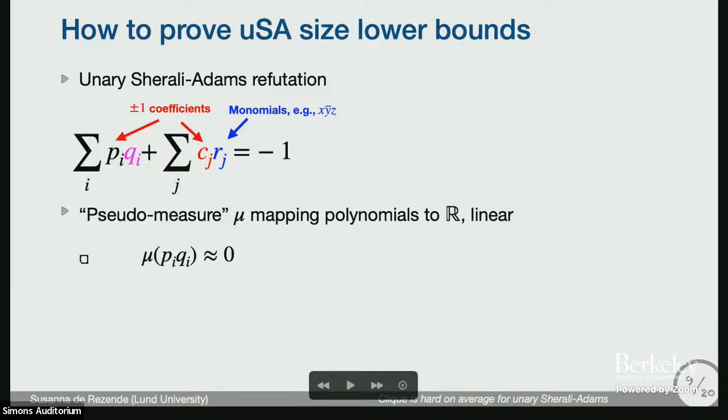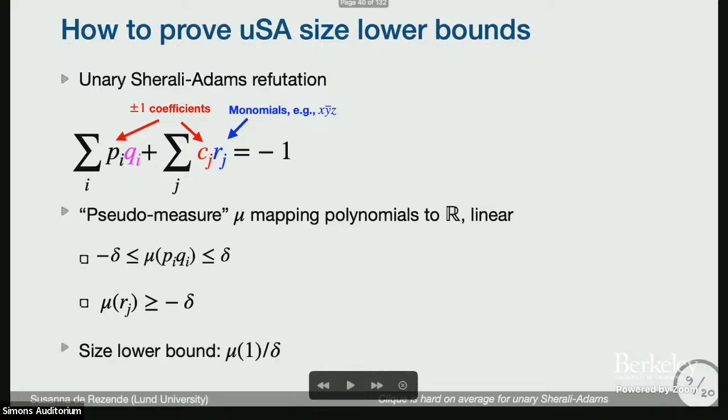I'm just saying that it has to be approximately 0, which formally means that it's bounded by some minus delta, delta. For other monomials, I want to say that they're approximately non-negative, which formally means that they're larger than some small minus delta. And then if I have these two properties, then I have a size lower bound, which is my measure on 1 divided by delta.